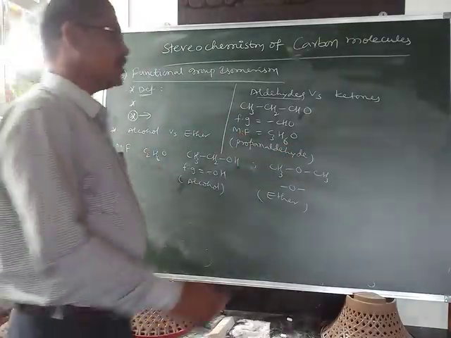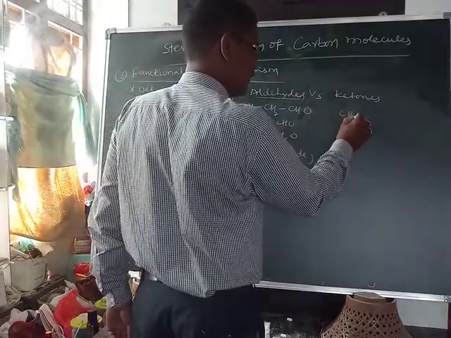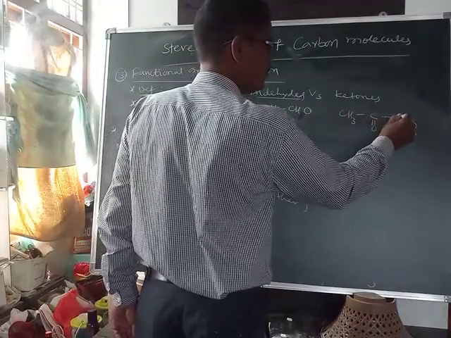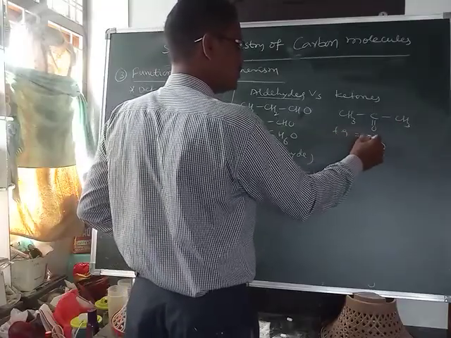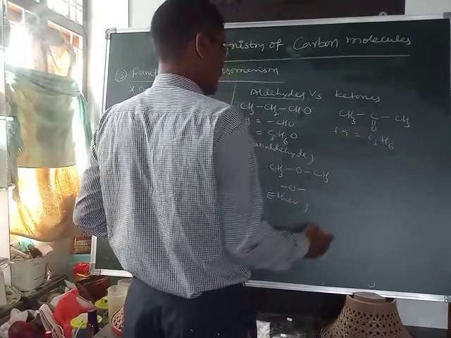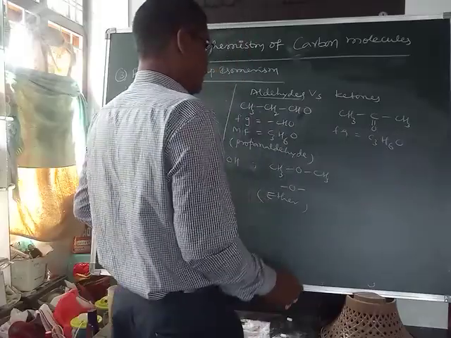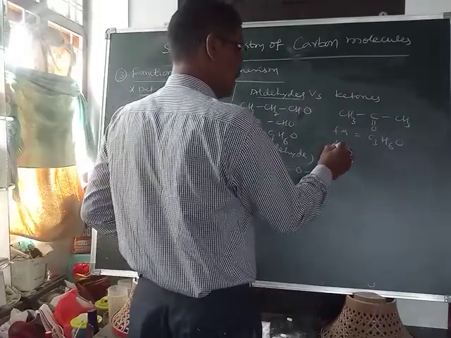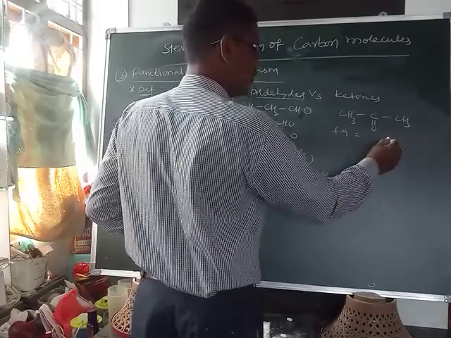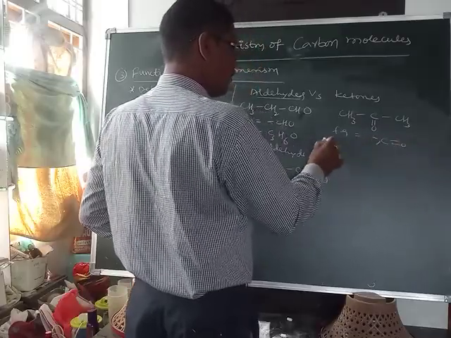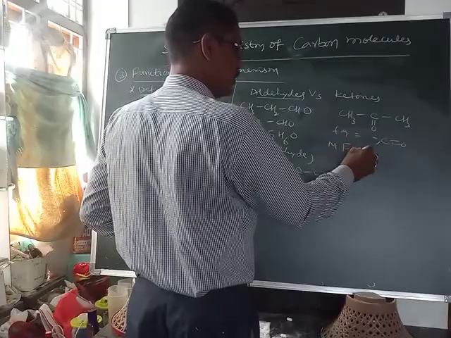Now ketones. This is a ketone, CH3, C double bond O, CH3. Here also the molecular formula is C3H6O, and the functional group is C double bond O, ketone.